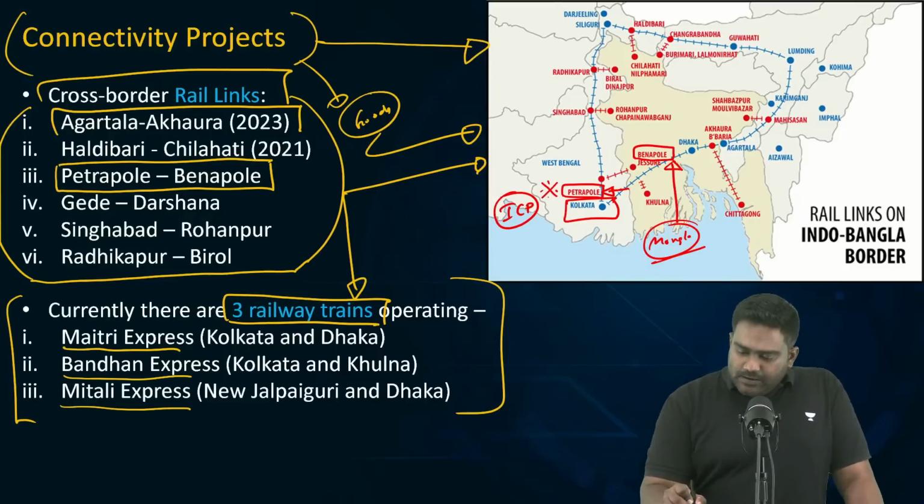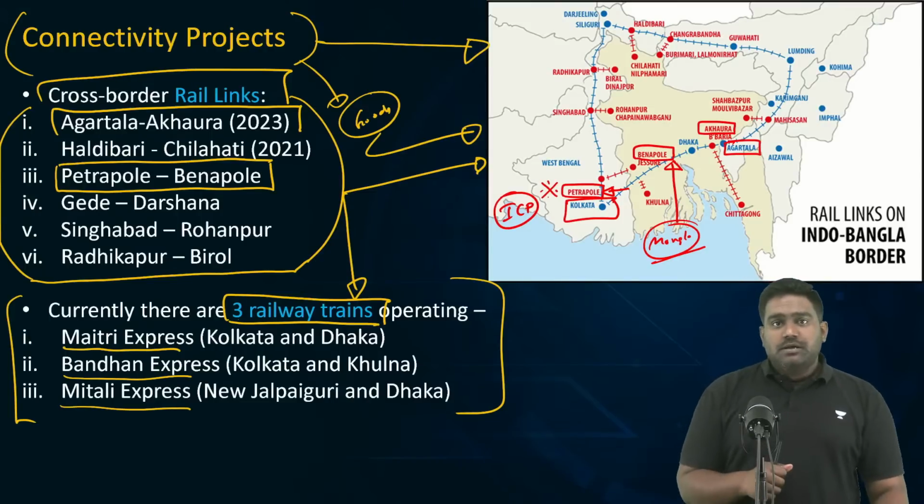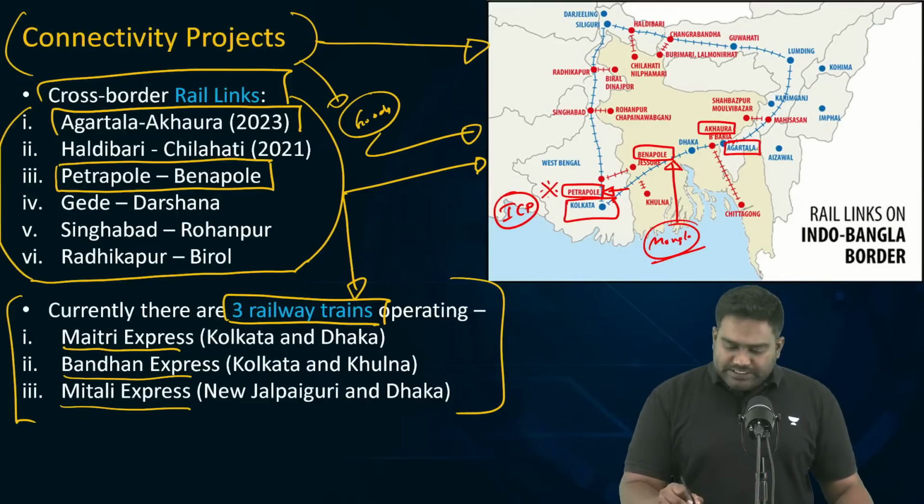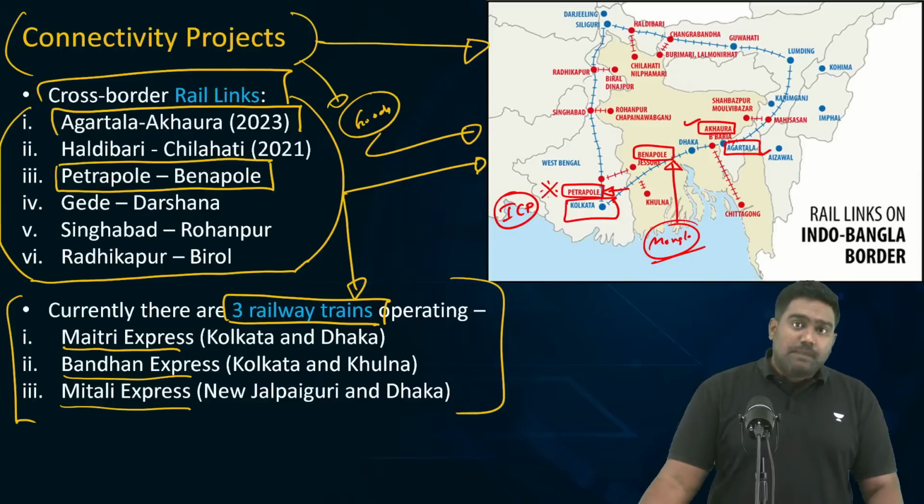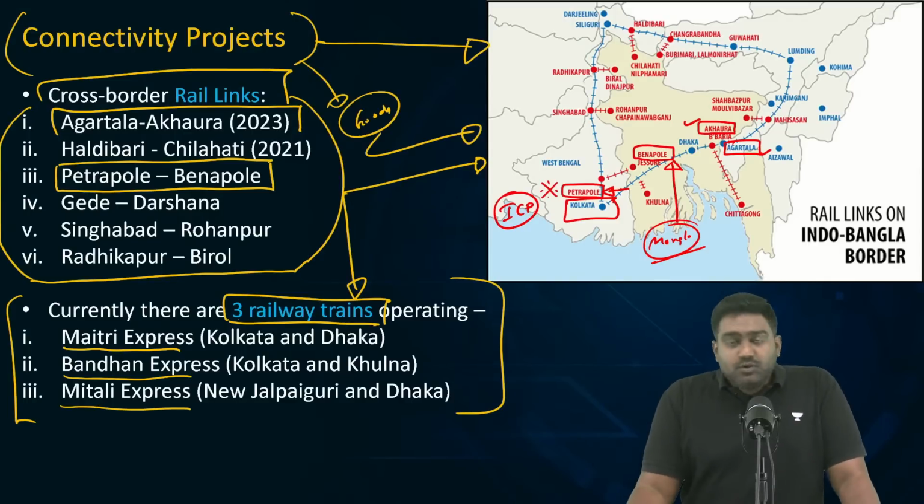And recently, the Akhaura Agartala rail link, which has been opened, which has brought Tripura closer to Bangladesh, has also been in the news because it has been beneficial for both the sides. And Bangladesh, in particular, has been using these cross border railway links to boost its exports.